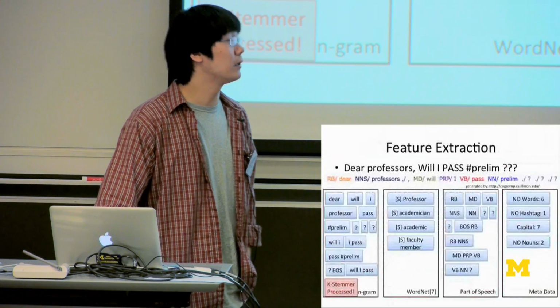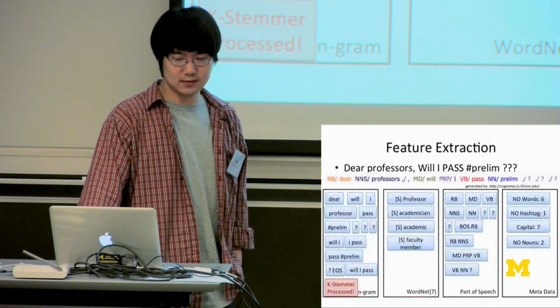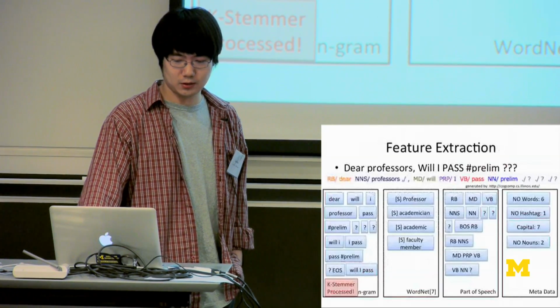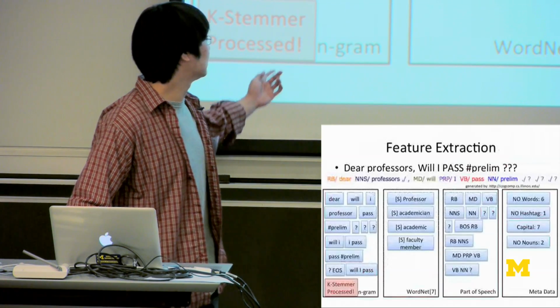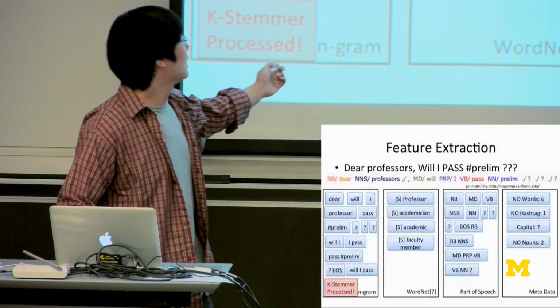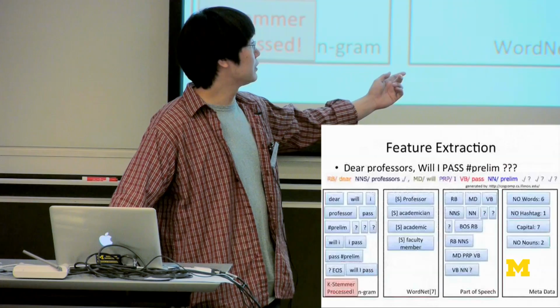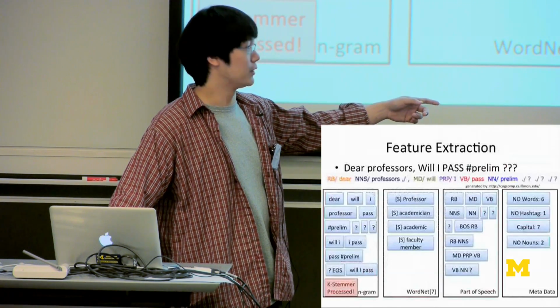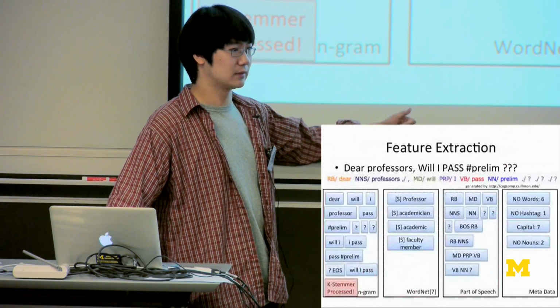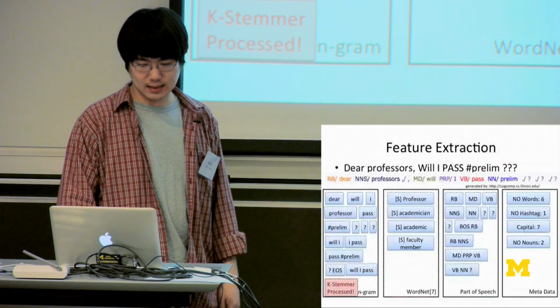Here shows a tweet containing an information need. That is, "Dear professors, will I pass the prelim?" I extract 4 sources of features: n-grams, from unigrams to trigrams; synsets and hypernyms from WordNet; the part-of-speech feature, modeled into n-grams; and also metadata, for example, the number of words, number of hashtags, and so on.